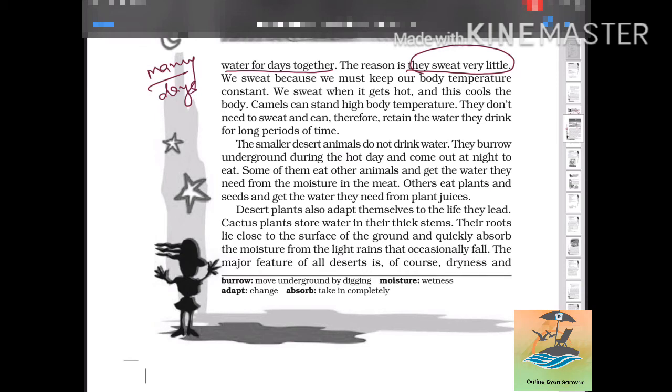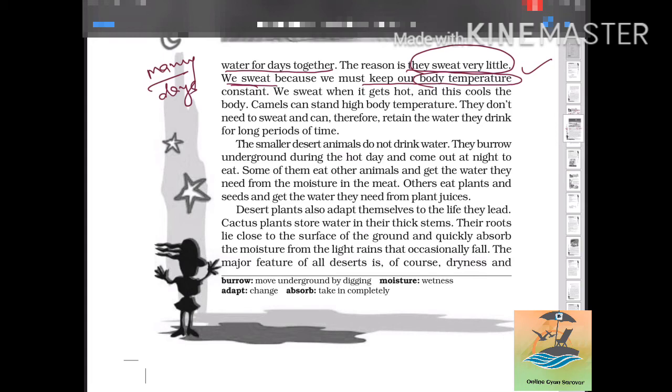We sweat because we must keep our body temperature in check. When our body temperature goes very high, our body starts sweating in order to maintain body temperature. So that is why we sweat. We sweat when it gets hot, and this cools the body.